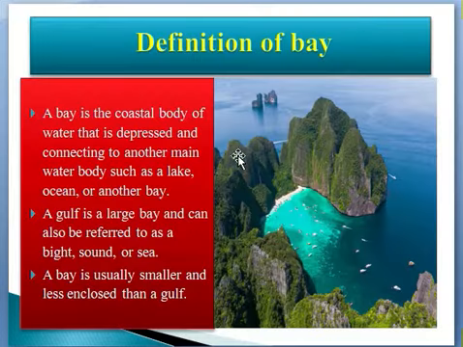See here, this is the definition of a bay. A bay is a coastal body of water that is depressed and connected to another main water body such as a lake, ocean or another bay. A gulf is a large bay and can also be referred to as a bight, sound or a sea. A bay is usually smaller and less enclosed than a gulf.